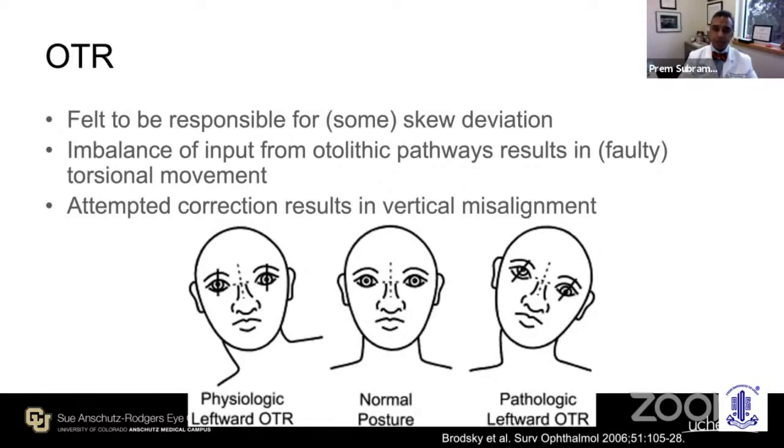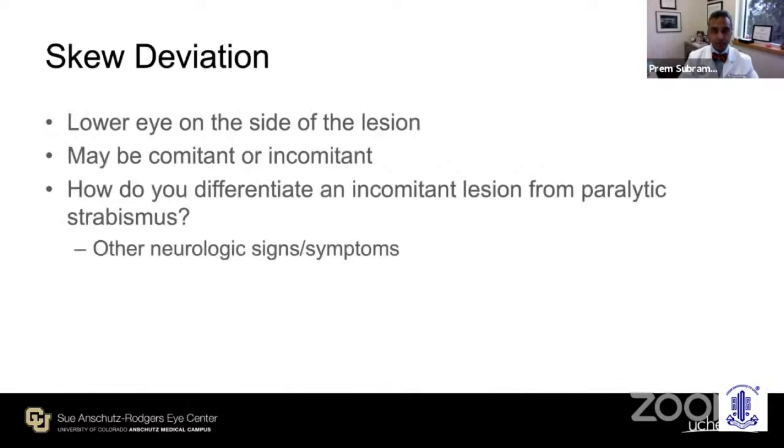This is a very complex subject. I don't have time to explain it in detail, and I recommend to all of you that you read the excellent papers by Michael Brodsky, my colleague at the Mayo Clinic, who has written beautifully on this. But some things you can remember: skew deviation shows that the lower eye is on the side of the lesion. So you have a vertical strabismus, but the lower eye is actually on the pathologic side. It may be comitant or incomitant, and it may mimic a paralytic strabismus, but it is a supranuclear disturbance of gaze.